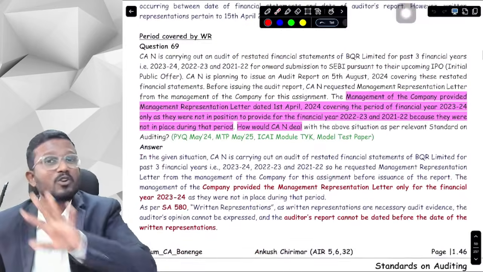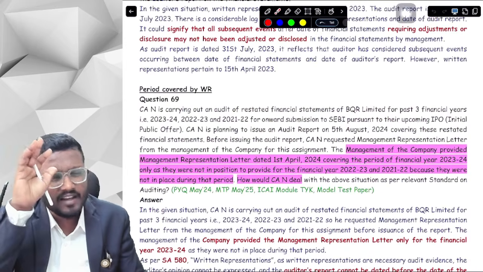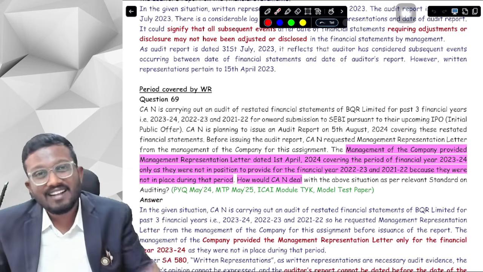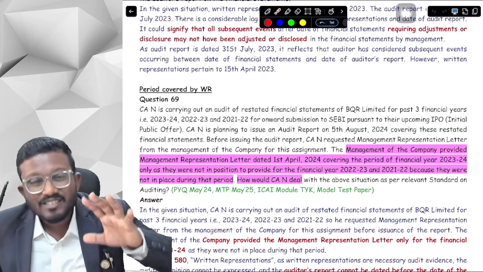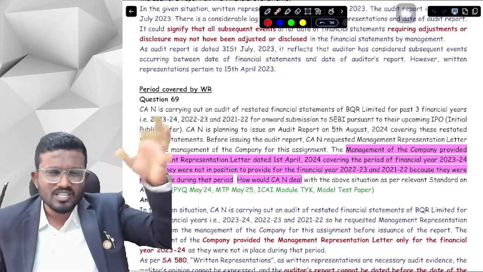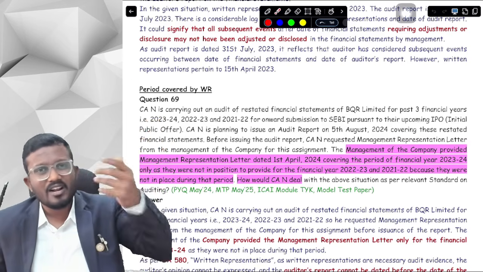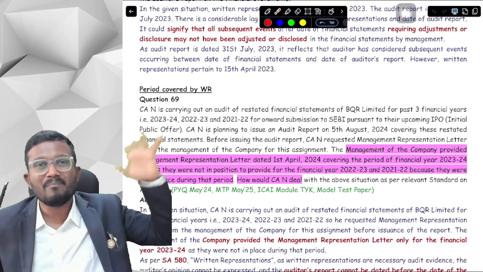So what is part 2 then? Those questions which are direct questions, where ICAI makes a case study but asks a direct question at the end. From the last line we can obviously understand what ICAI wants to ask. Those questions where we don't have to apply our mind, and if we know the answer we can directly write it, are called direct questions, which we have covered in part 2 of the question bank.